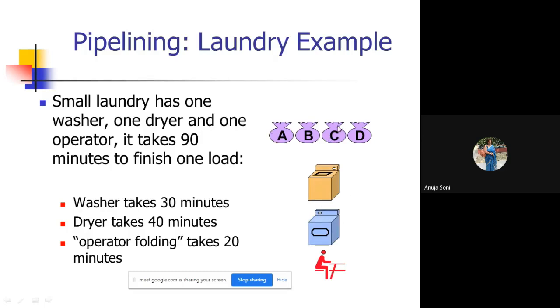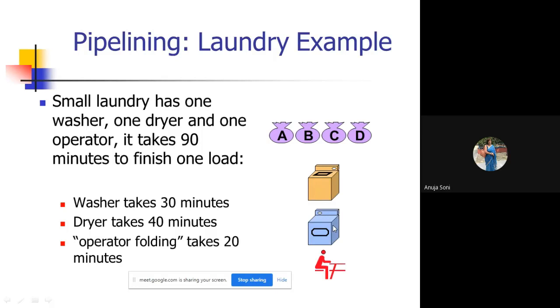There are four loads of clothes: A set of clothes, B set of clothes, C set of clothes, D set of clothes. The washer takes 30 minutes to wash one set, the dryer takes 40 minutes to dry one set, and the operator takes 20 minutes to fold the clothes.